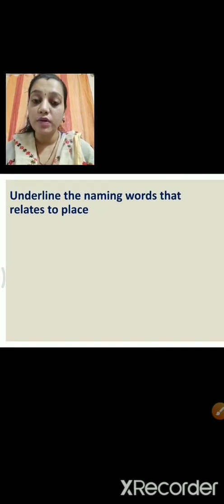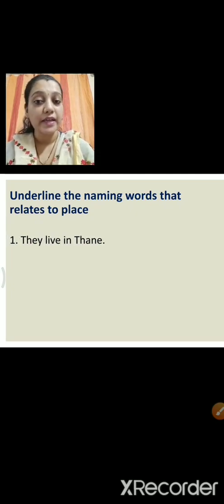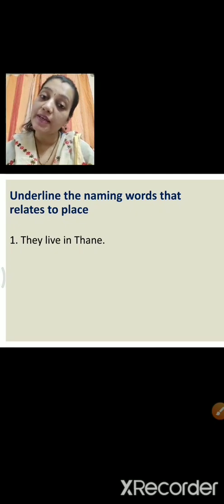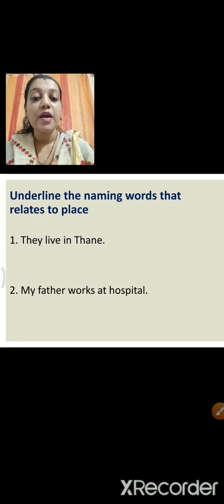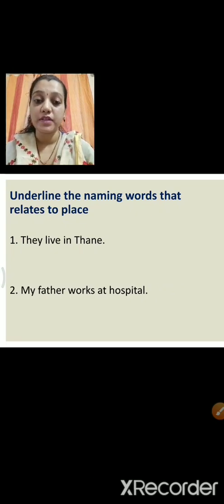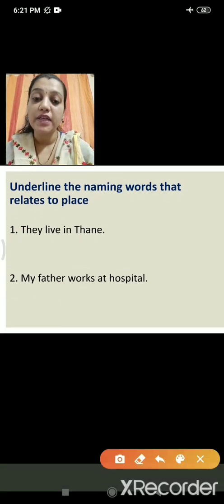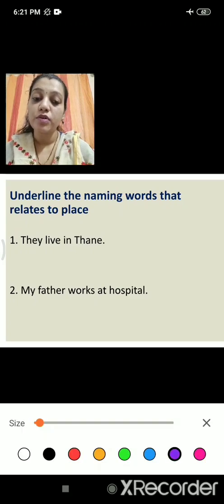Underline the naming words that relate to place. Now you have to tell me which naming words from this relate to a place. They live in Thane. What is the naming word here which relates to place? Thane. Very good. And the other one is my father works at hospital. Now where does the father work? At hospital, right? Hospital is a place. So hospital is a naming word that relates to place.